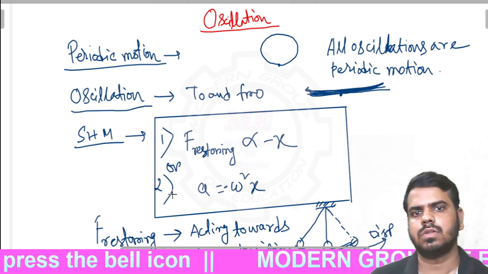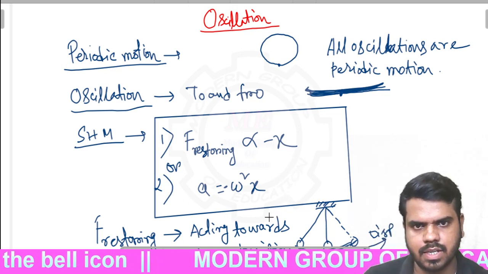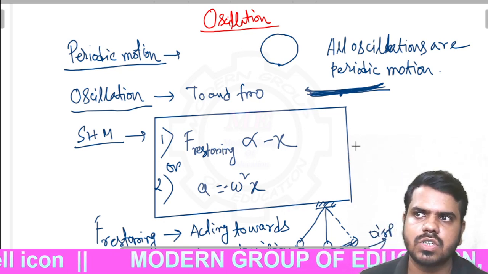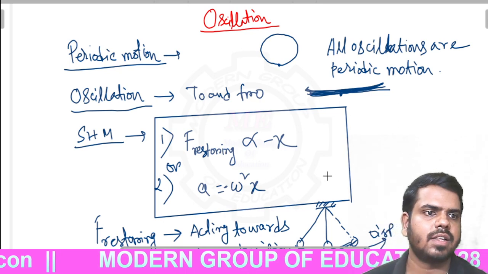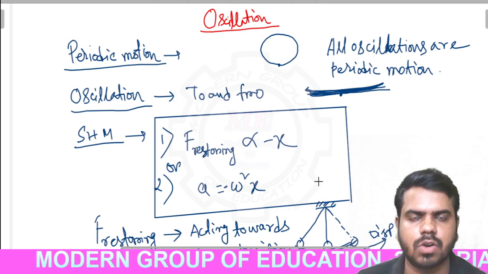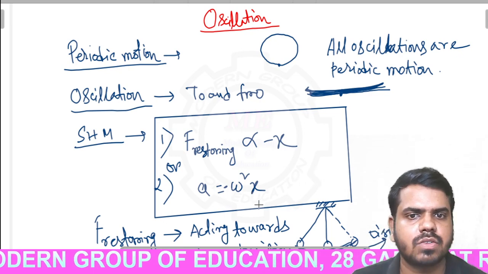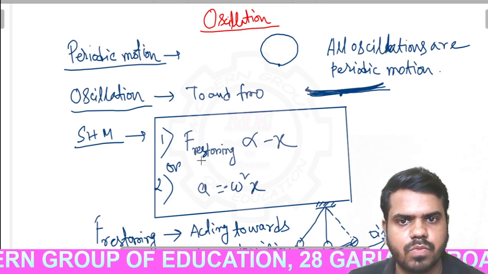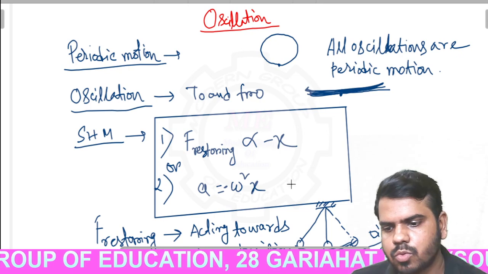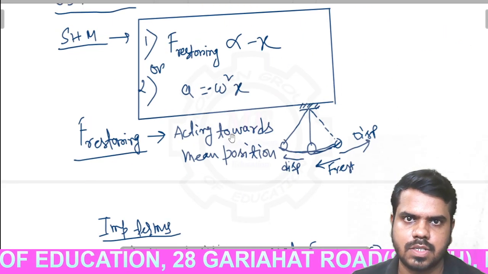Okay, so there will be a question like that: the acceleration or the displacement equation of a body is given like this, and you have to find whether the body is completing SHM or not. So you have to find whether a is equal to minus omega square x, or whether acceleration is proportional to minus x. Then you can prove that the body is oscillating in SHM. We will do the numericals in a later part of this video.